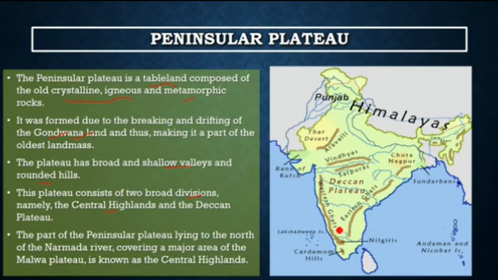Now the Deccan Plateau you are seeing here, and the Central Highlands. There is an extension, that's the eastern extension. The part of the peninsular plateau lying to the north of the Narmada River, covering a major area of the Malwa Plateau, is known as the Central Highlands. To the north of Narmada River, you can see here, this is Narmada, this is Tapi.